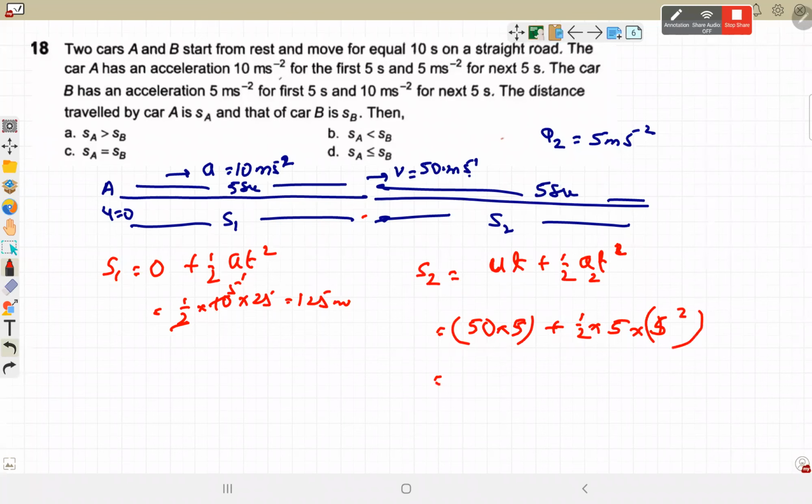That is 250 plus 125 by 2, which is 62.5, so this becomes 312.5.